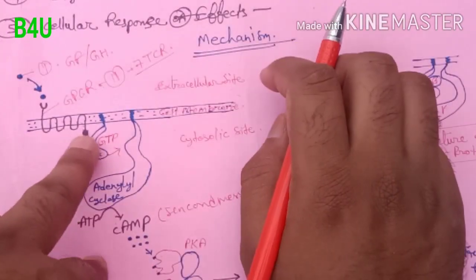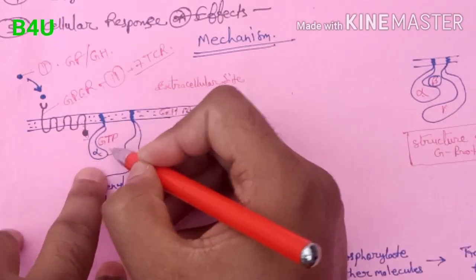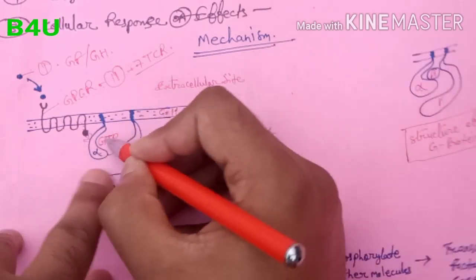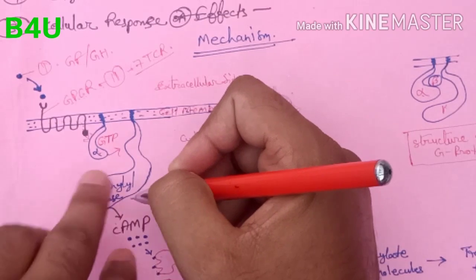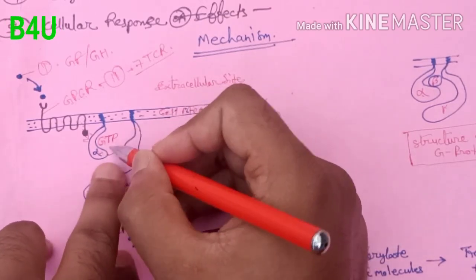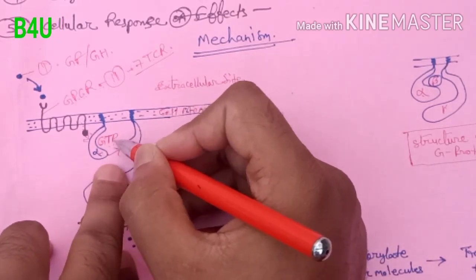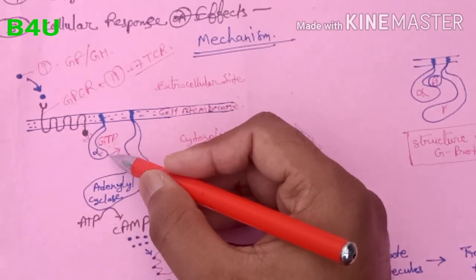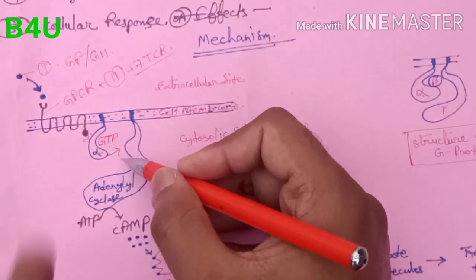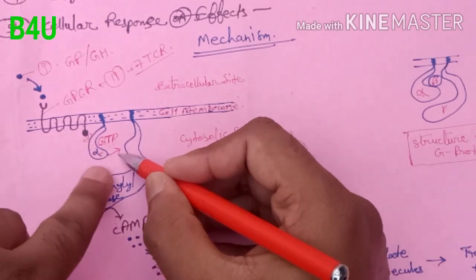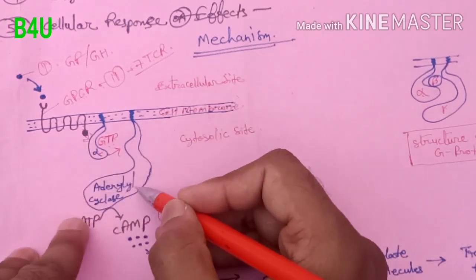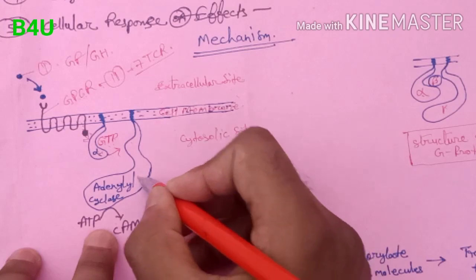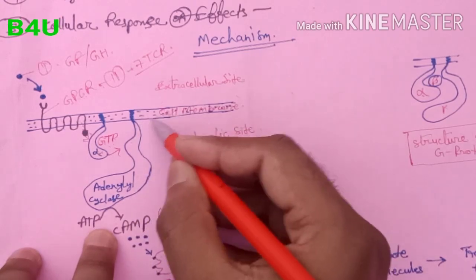When the GPCR domain is activated, it gives a signal to the G proteins. G proteins are activated by binding of GTP. When GTP binds with G protein, the G protein is active and transmits the signal to the adenylyl cyclase enzyme, which is also attached to the cell membrane.